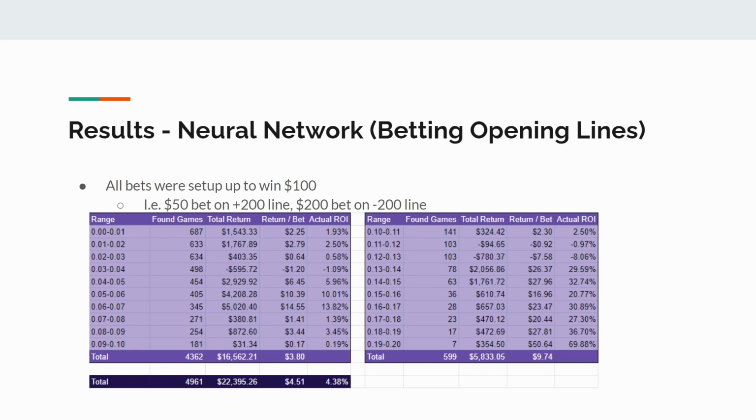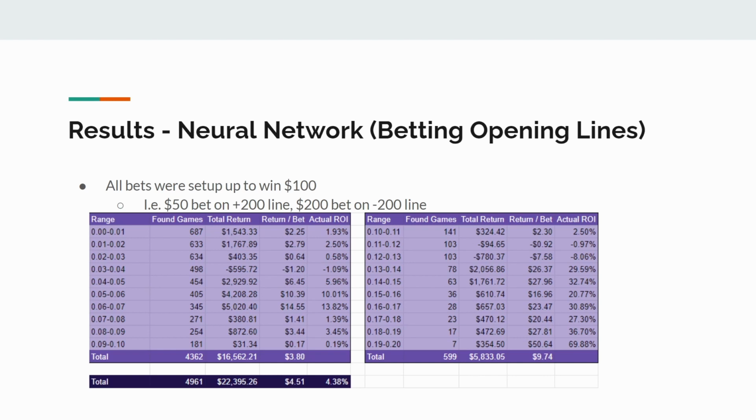And so here's the chart of mainly our final results for these opening lines. All bets were set up to win $100. So if it was a plus 200 line, you're going to bet 50 because it's 2 to 1. If it's a minus 200 line, you're going to bet 200 because it's 1 to 2. Everything in between, everything above and around, to just get everything to make $100 if you win that bet. And so the first thing to look at here is the total at the bottom. You can see we made $4.51 per bet, which is good, and that equates to a 4.38% return on the amount of money we risked. So of the money we risked, we got 4.38% back, which is good because that means we did really well and we picked a lot of good bets.